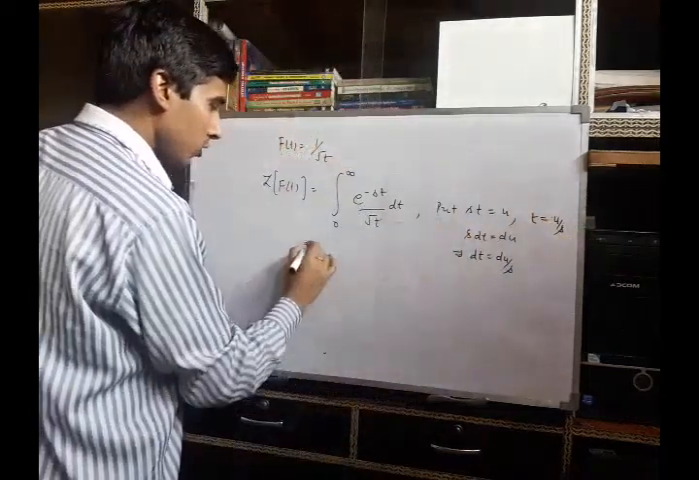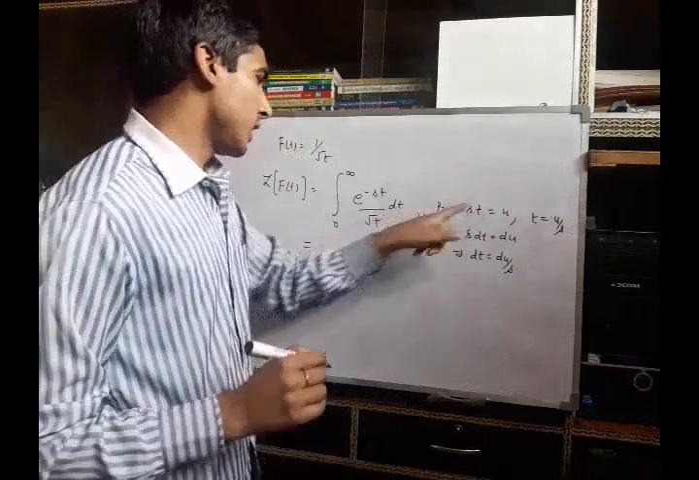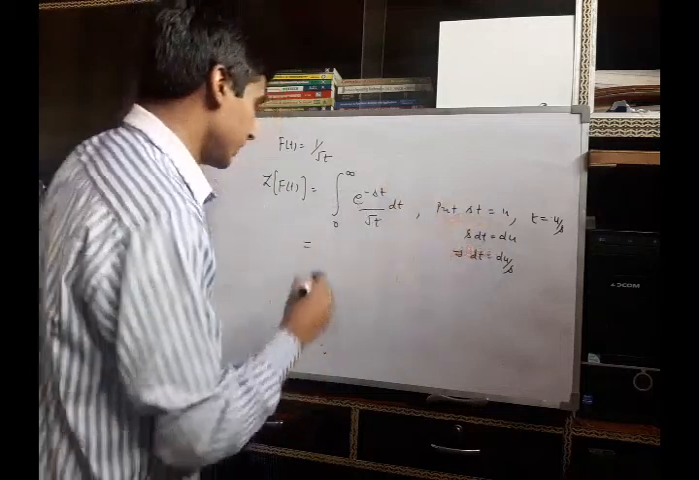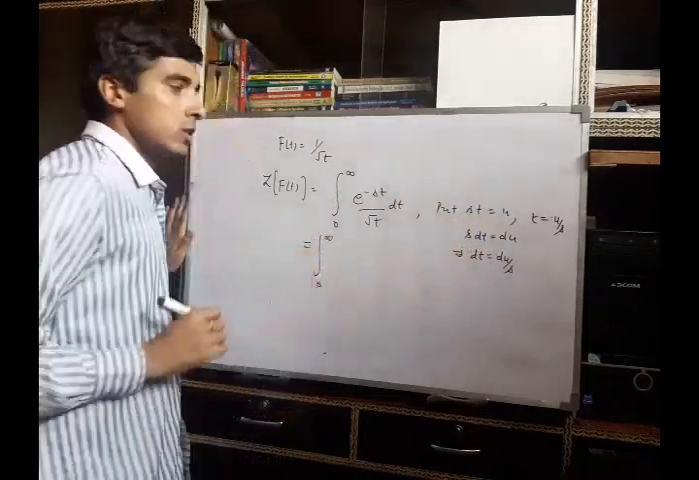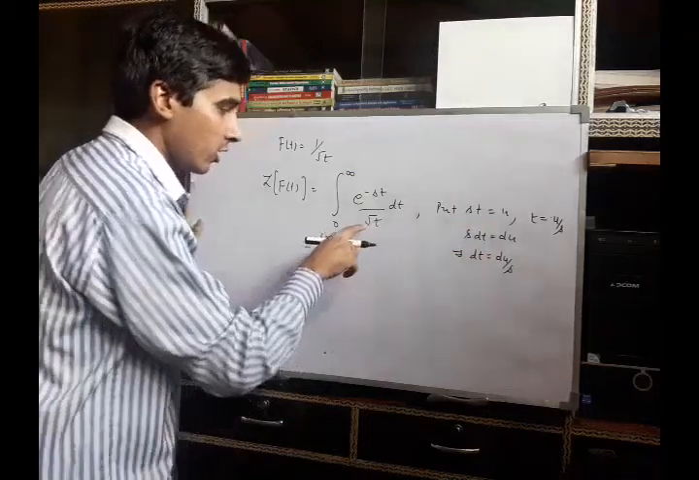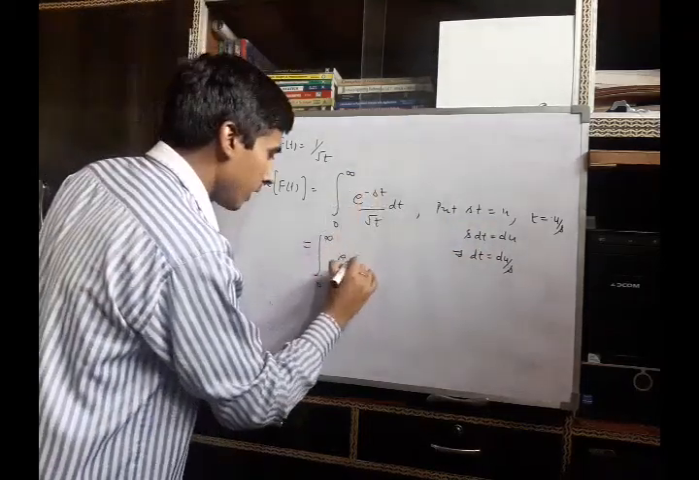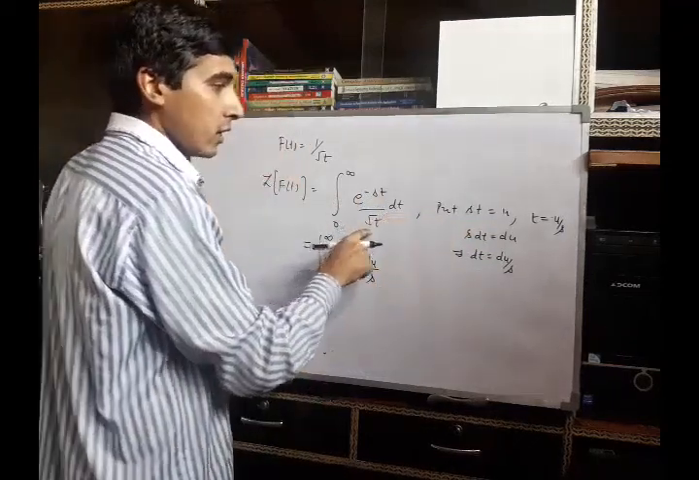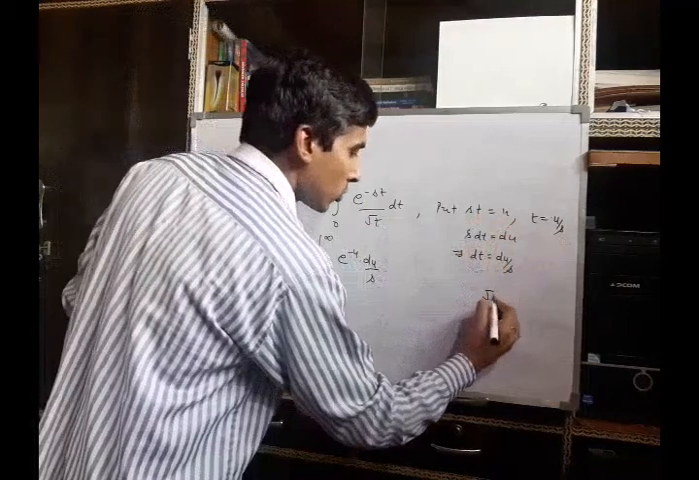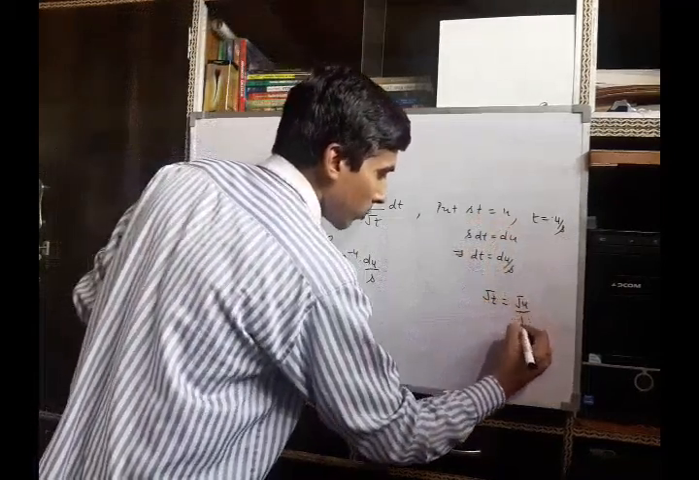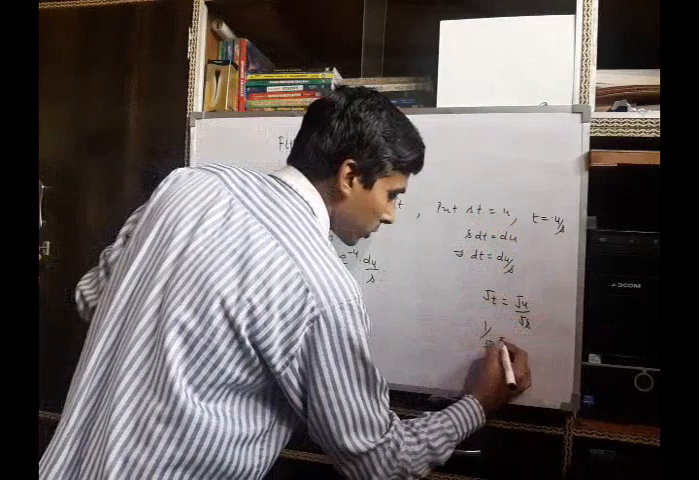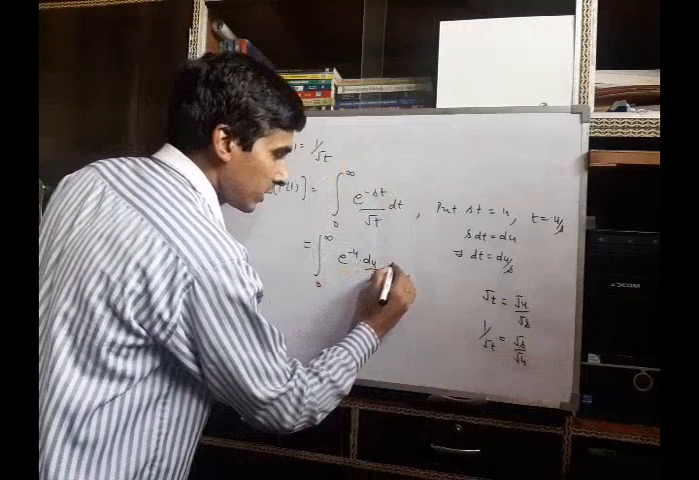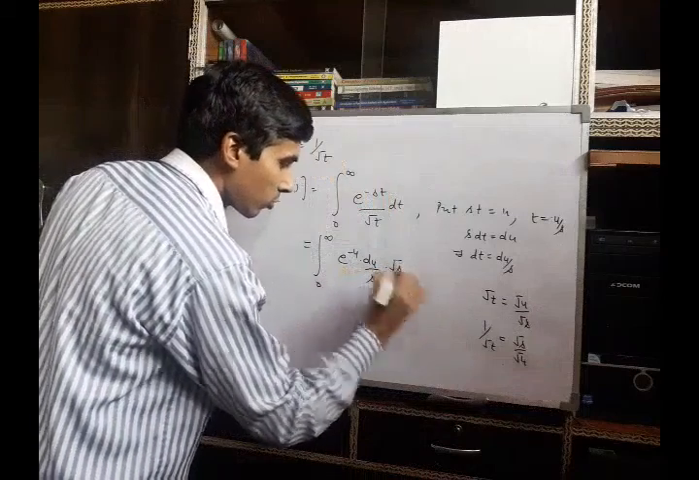Then substituting all these values, the limit will remain the same. When t is 0, u will be 0. When t is infinity, u will be infinity. So it can be written as integral 0 to infinity, e raised to power minus u, dt is du upon s, and t is u upon s, so root t will be root u upon root s, and 1 upon root t is root s upon root u. So put this value, you will get root s upon root u.